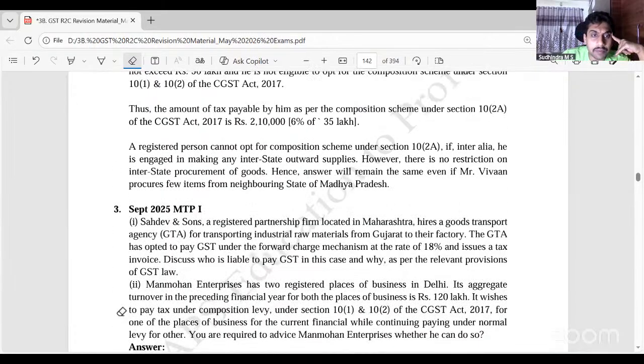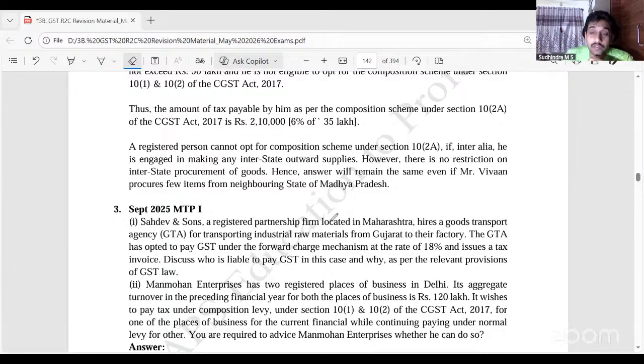September 25 MTP. Sahadev and Sons, a registered partnership firm located in Maharashtra, hires a goods transport agency for transporting industrial raw materials from Gujarat to their factory. The GTA has opted to pay tax under forward charge mechanism at the rate of 18% and issues a tax invoice. Discuss who is liable to pay GST in this case.